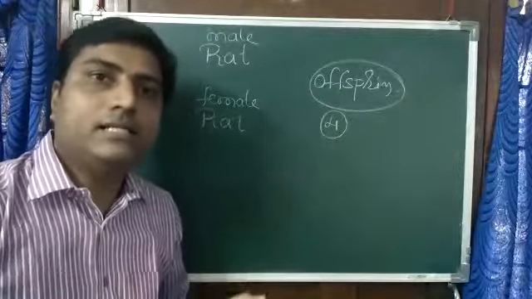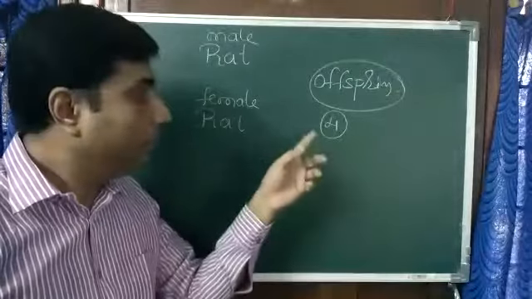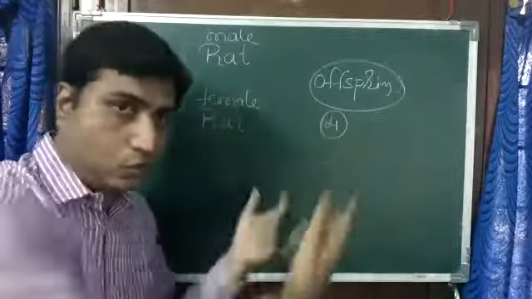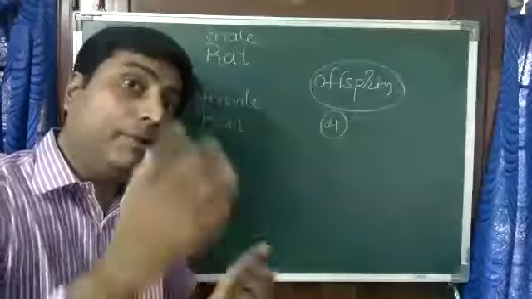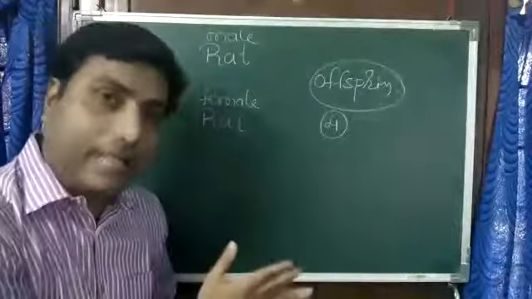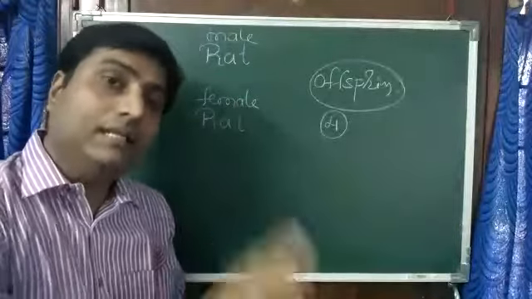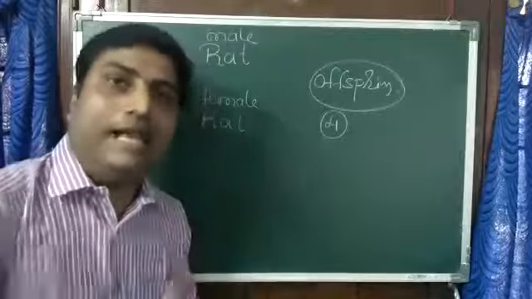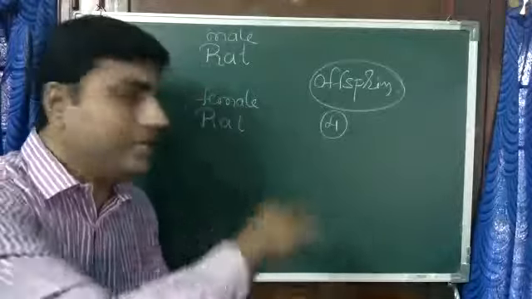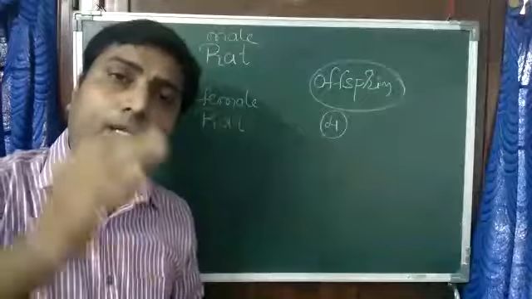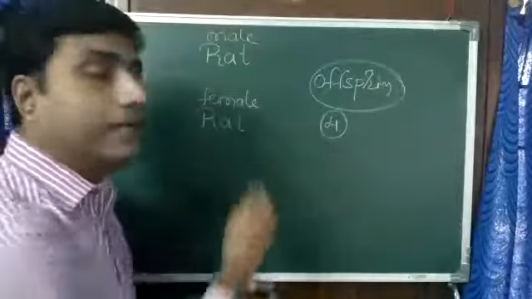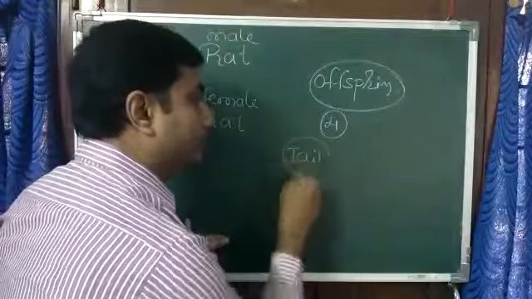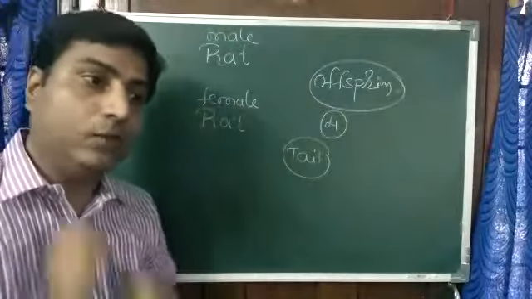Again you cross those offspring, but before crossing you cut their tail. The next generation again comes with tails. You do this several times, but every time you get young ones with the tail only.